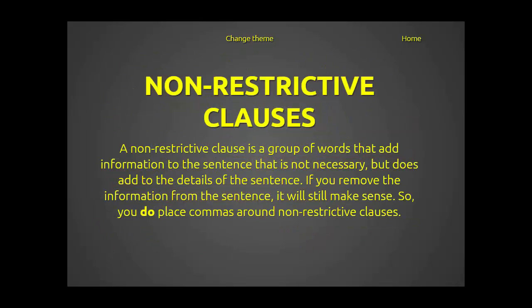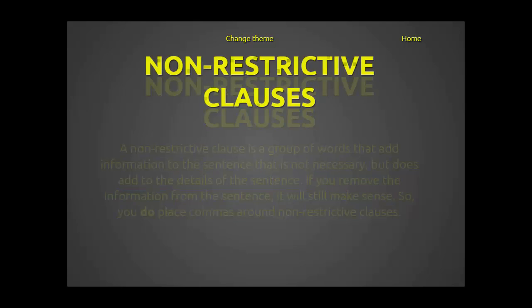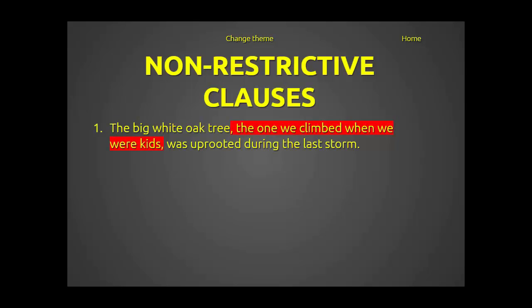Non-restrictive clauses. A non-restrictive clause is a group of words that add information to the sentence that is not necessary but does add to the details of the sentence. If you remove the information from the sentence, it will still make sense, so you do place commas around non-restrictive clauses. So here we have the big white oak tree, the one we climbed when we were kids, was uprooted during the last storm. So, that's great that it's the one you climbed on when you were kids, but largely not that important.